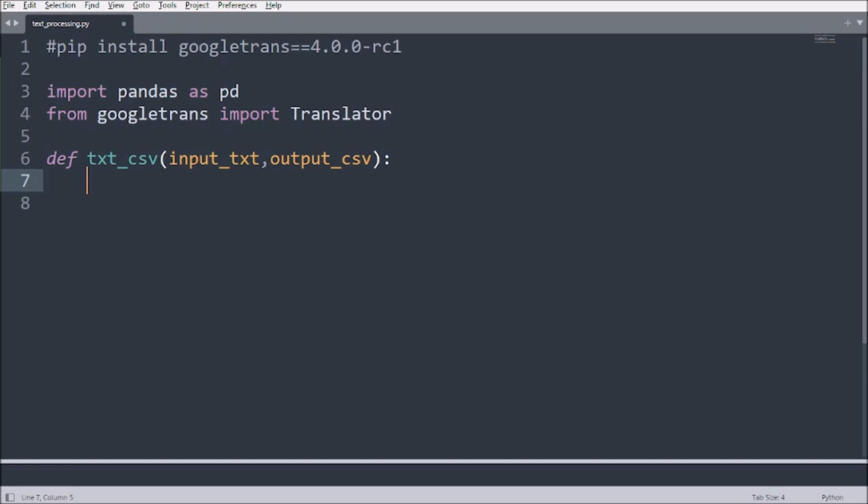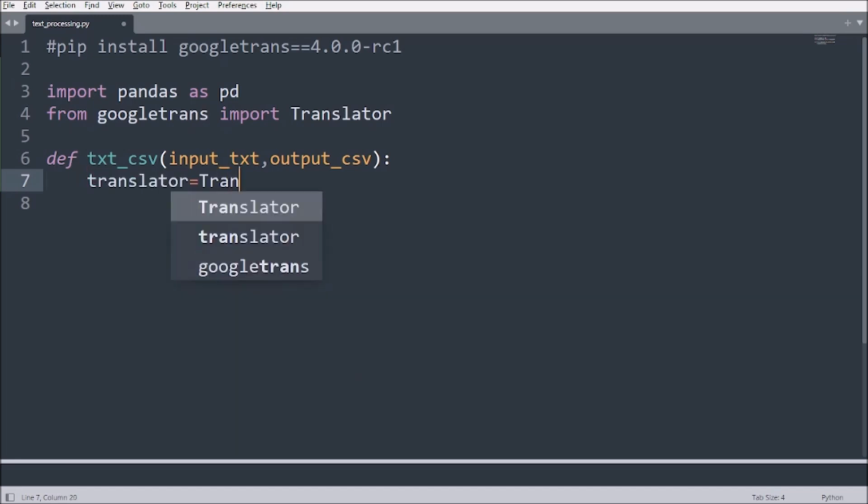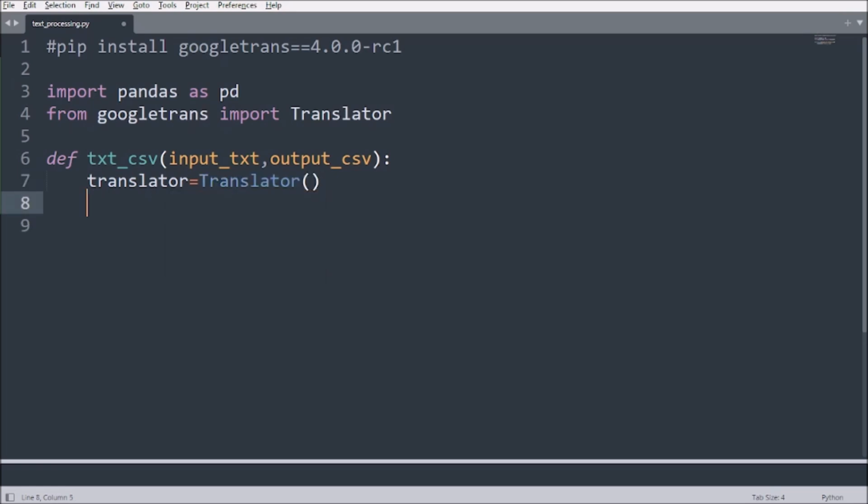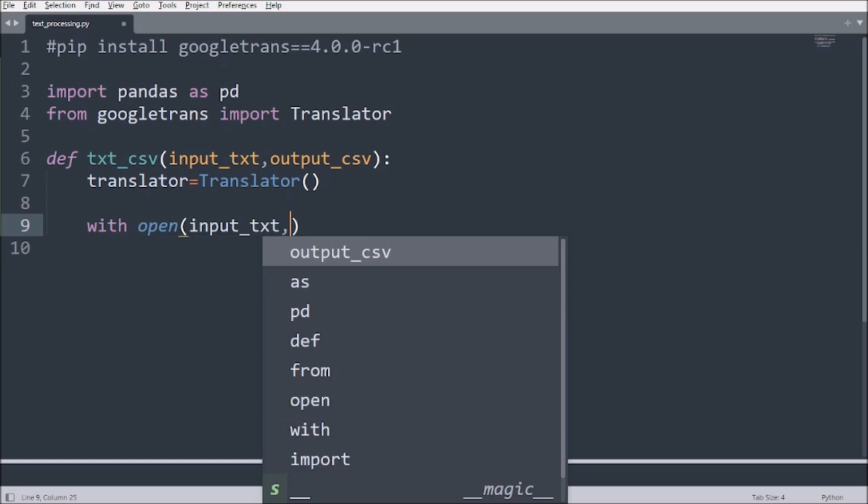Okay, so first of all we'll call the translator. And we definitely call the same, and we just call them with the parentheses. So we call the module straight away, and the next thing which we have to do is read this text file. We can read the text file in a simple manner, but in this case encoding is required and a step-by-step process is required. So you need to follow an import csv method. Okay, and for that reason you don't need to install csv. It is kind of inbuilt, so just call it.